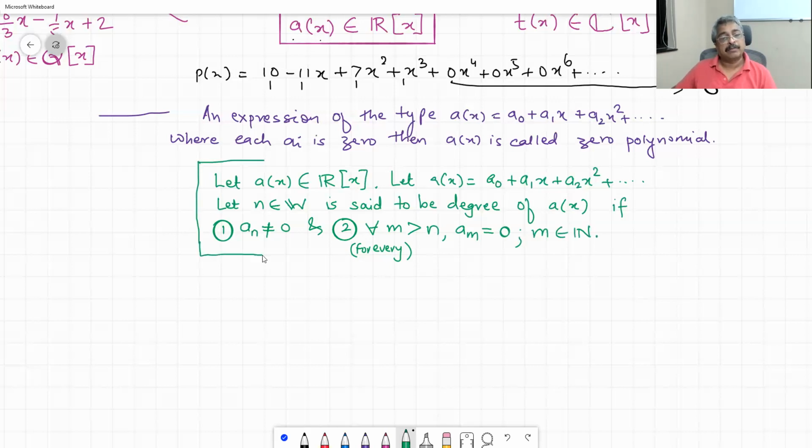Whatever you were saying is correct, but technically it is to be written like this. If you are writing them in this form, of course the highest power term is going to be an x raised to n, and am will be 0 for every m greater than n. Do you understand this second part of the definition? For every m which is a natural number greater than n, all coefficients are 0.